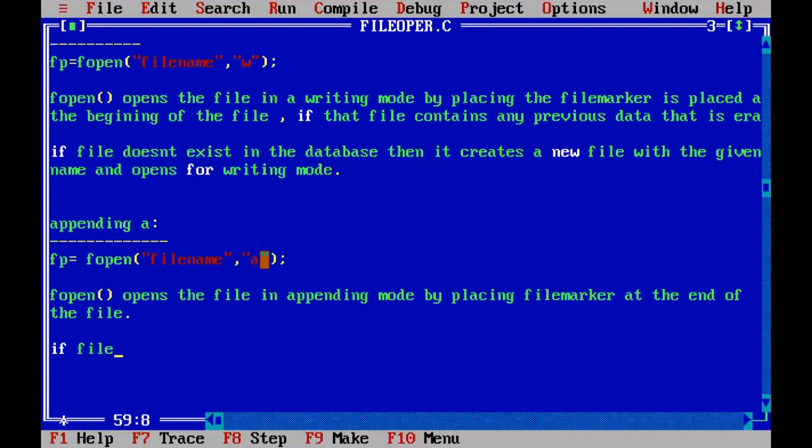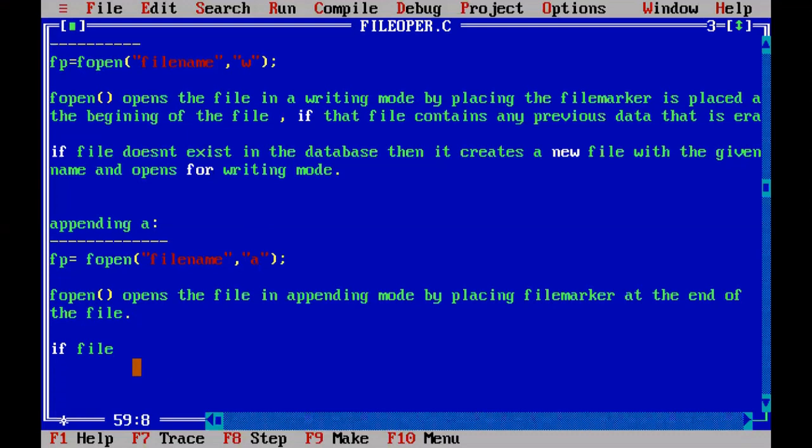Yes, in reading mode, in writing mode and in appending mode, if the file does not exist with the given name, it creates a new file and opens it in writing mode or appending mode accordingly. Only in which mode does the fopen function return null? Reading mode only. Only in reading mode does fopen return null if the file does not exist with the given name. In writing mode and appending mode, if the file does not exist, new files are created. That is the simple technique.